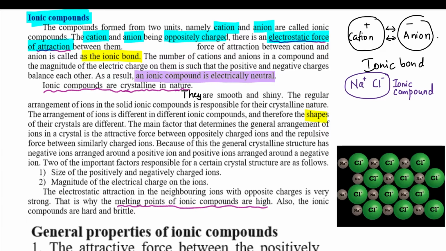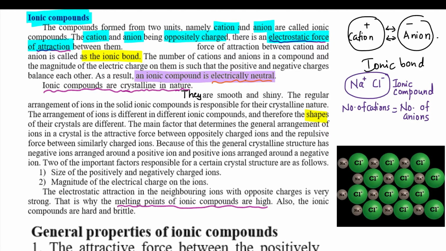An ionic compound is electrically neutral. Now, why is it so? Because the number of cations is always equal to the number of anions. So the charge of all these cations is cancelled by the charge on the anions, causing the ionic compound to become electrically neutral.